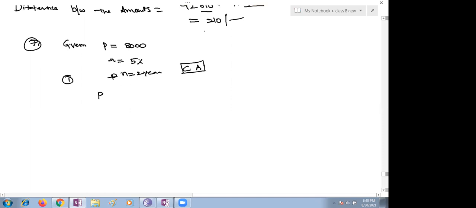Based on that, you just substitute in the formula, children. 8,000 into 1 plus rate of interest 5 by 100, whole square.